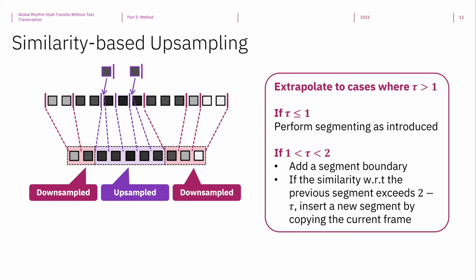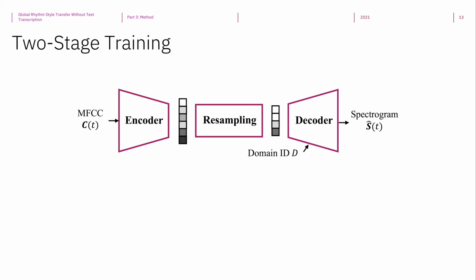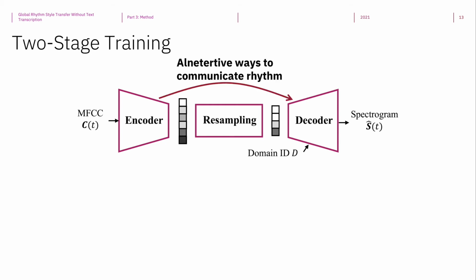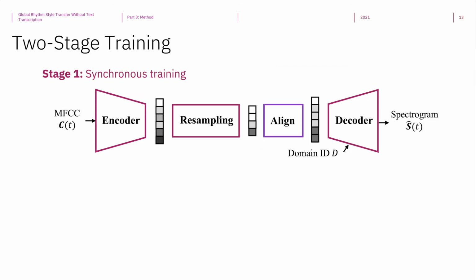This is all for the resampling algorithm, but the resampling module alone is still insufficient to remove rhythm information. This is because, in practice, we find that the encoder and the decoder would always try to figure out alternative ways to communicate the rhythm information. In order to break such collusion, we introduce a 2-stage training scheme as follows. In stage 1, called the synchronous training, we add a realign module that restores the repetition information so that the encoder and the decoder would not find it necessary to collude on the rhythm information.